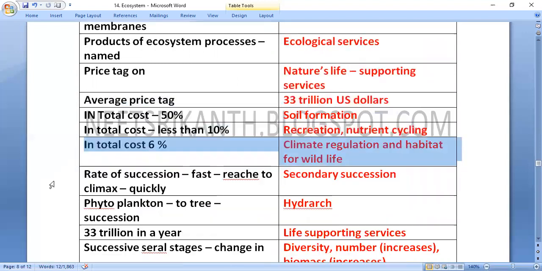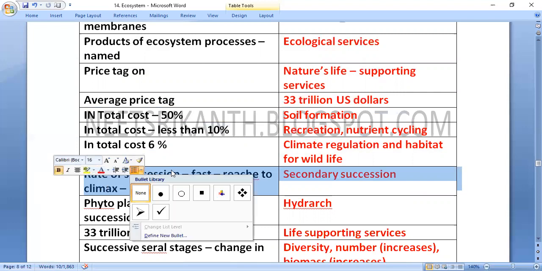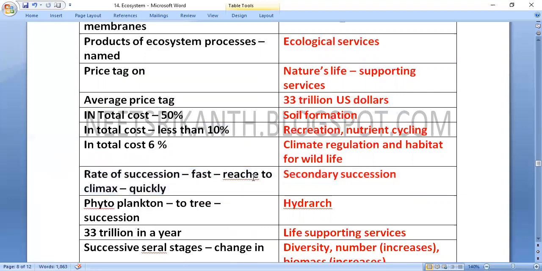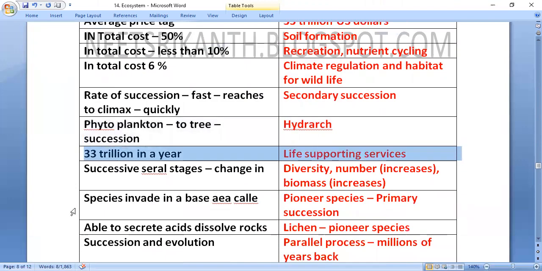Secondary succession: the rate of succession is fast and reaches the climax community very quickly. Phytoplankton to tree succession, we call hydrarch. 33 trillion in a year, life supporting services. Then in successive serial stages, diversity changes, number increases, biomass increases.